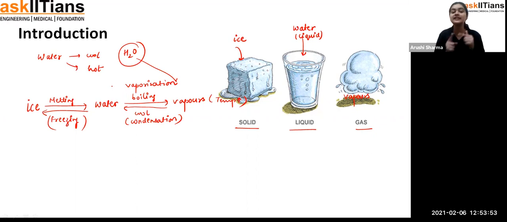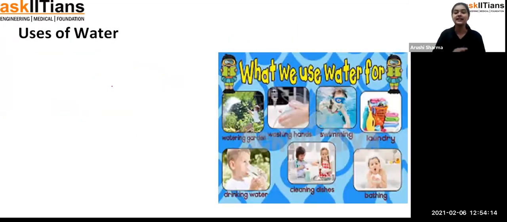Like from ice to water, it is melting. Water to vapors, it is vaporization. Vapors to water, it is condensation. Water to ice, it is freezing, because students are going to use all of these processes in the water cycle. So it is very important for you to understand all of these processes very carefully. Okay, now moving towards another topic.